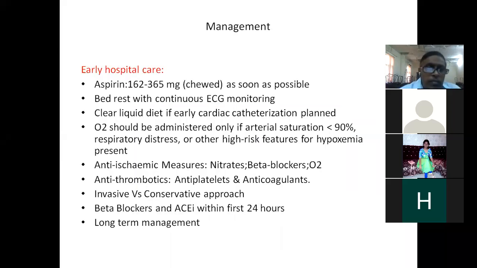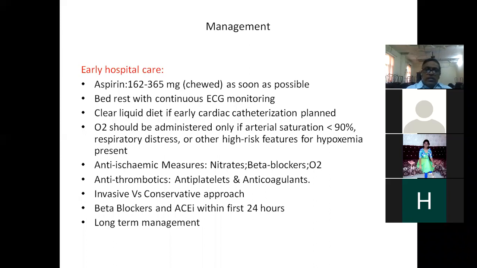Then coming to the management. See, as soon as the patient has reported to you and the diagnosis is made as non-STEMI, the first thing is you have to give aspirin, 300 milligrams. It's a non-enteric coated aspirin, which should be crushed in the mouth, chewed and swallowed. It should not be swallowed directly. So aspirin 300 milligrams should be chewed and swallowed. It's a non-enteric coated preparation, given as an antiplatelet.